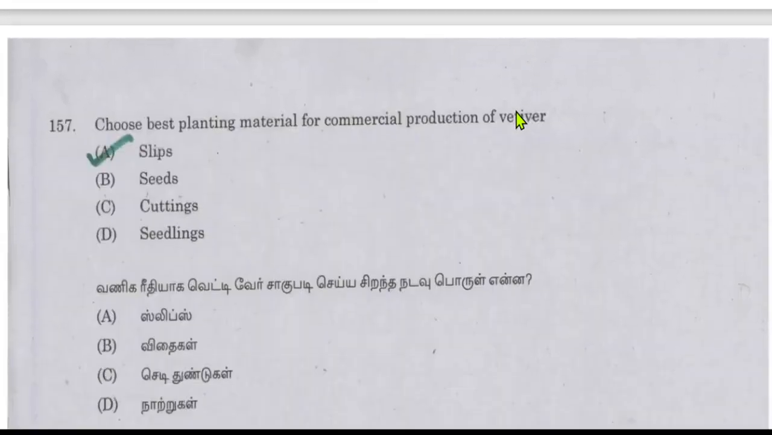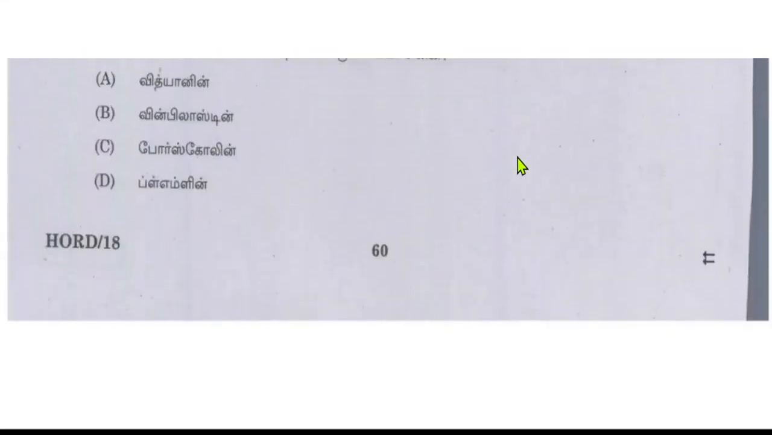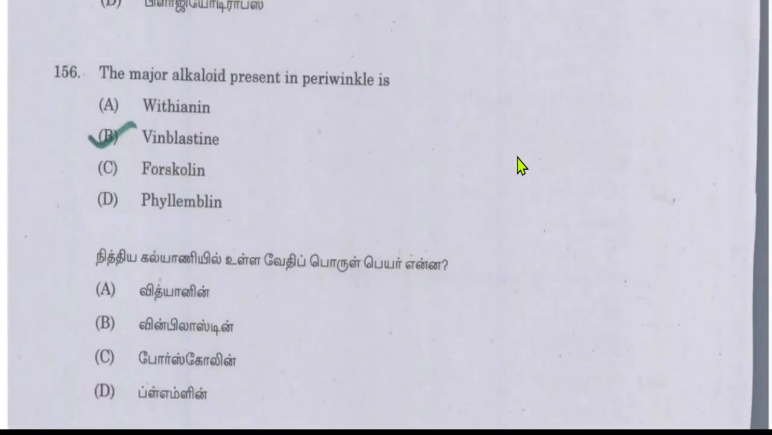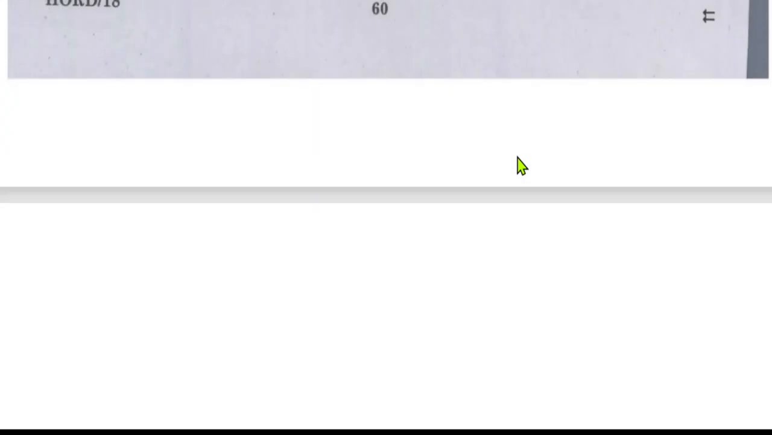Choose the best planting material for commercial production of vetiver. So the answer will be slips. Slips is the best planting material for commercial production of vetiver. So in the previous question we discussed vinblastine. Name another alkaloid. It is also an important alkaloid we get from the periwinkle, and it also has important significance in cancer treatment. So comment down below. What is another alkaloid we get from the periwinkle?